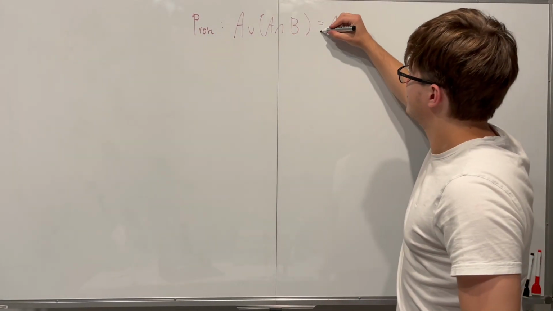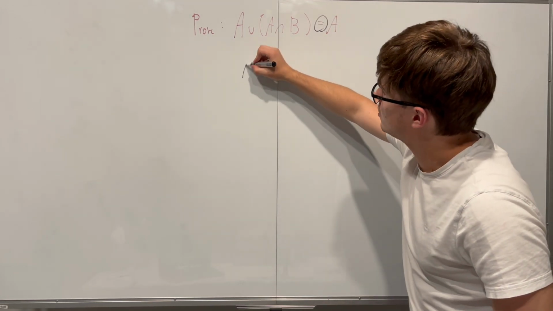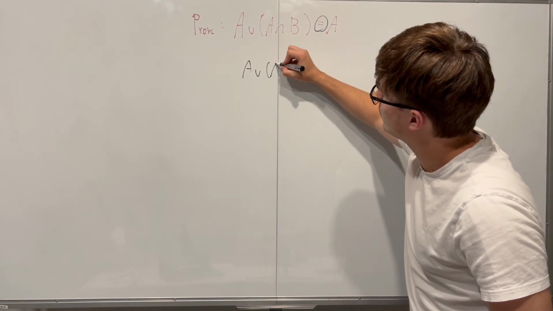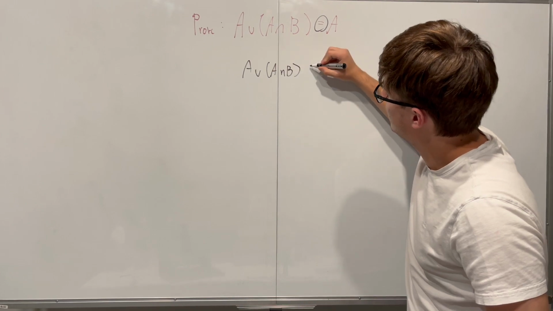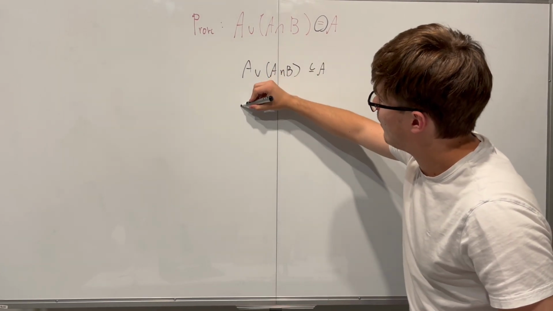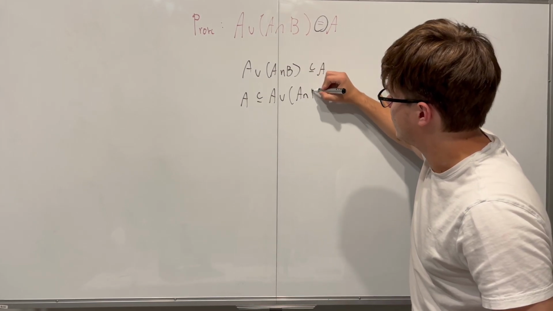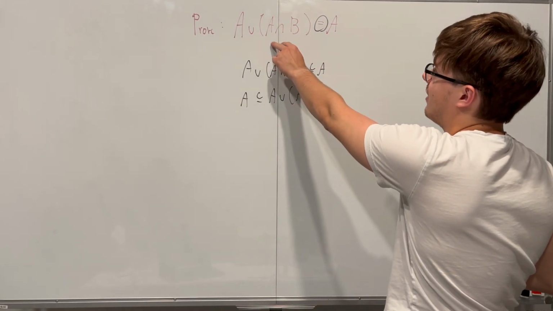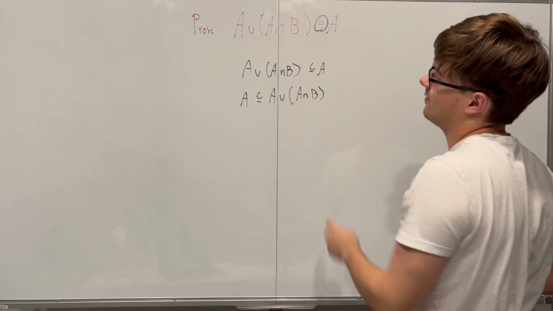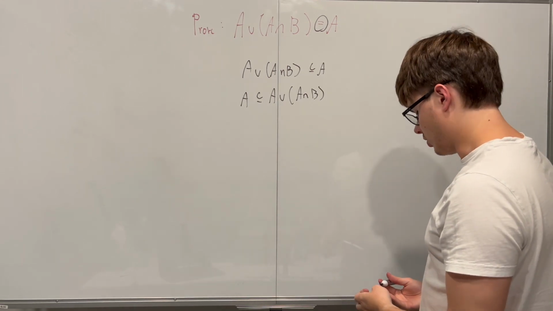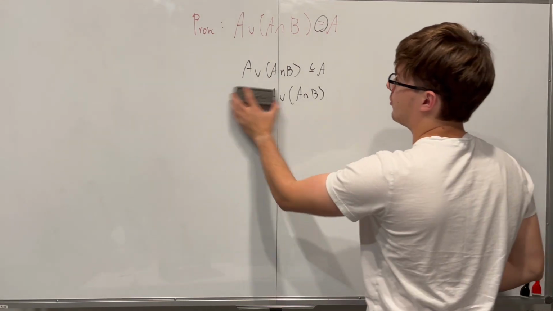So we have to recognize this is going to be an equivalence, which means we need to prove that A union with A intersection B is a subset of A, and we have to show that A is going to be a subset of A union A intersection B. We have to show everything on the left is on the right and everything on the right is on the left to say that they are the same. So let's begin our proof.